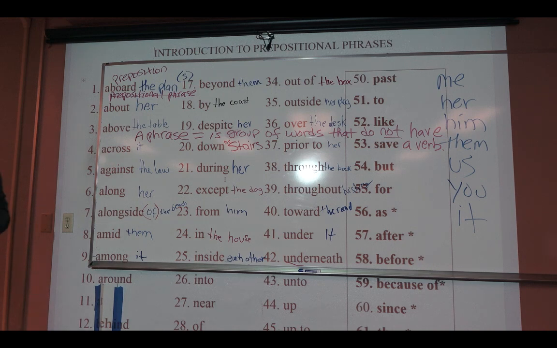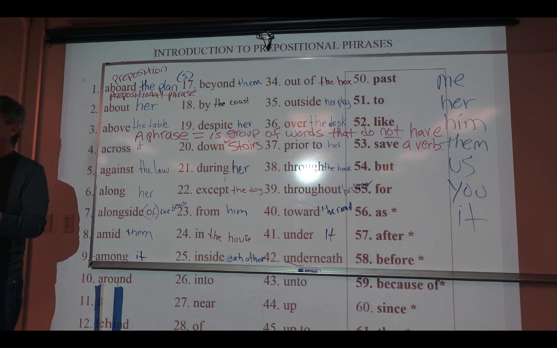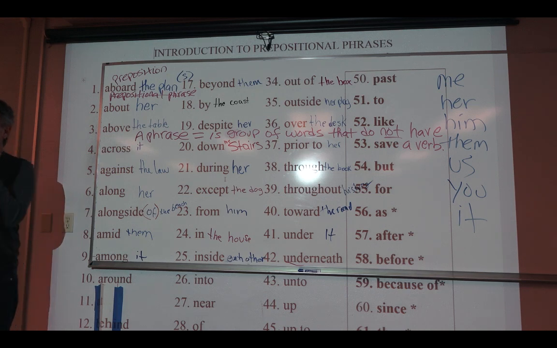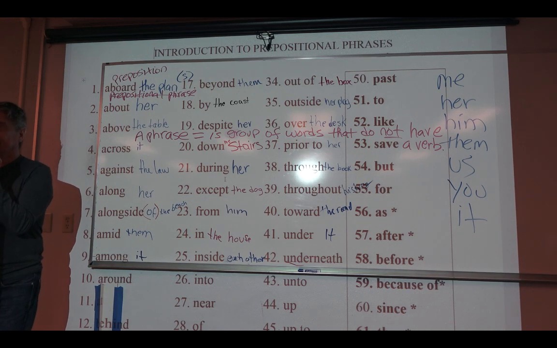Okay, you tell a friend, what do you want to eat? Where do you want to meet? You want to meet at a restaurant? You want to meet at the park? You want to meet at the library? Shall we meet at your house? In my apartment? All those are prepositional phrases. They're words that go together.